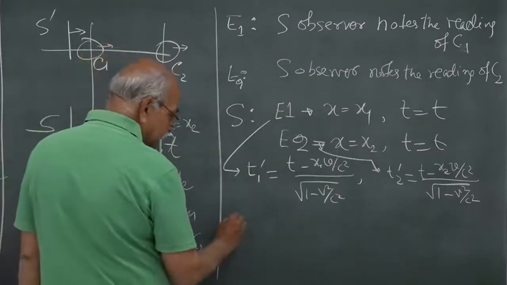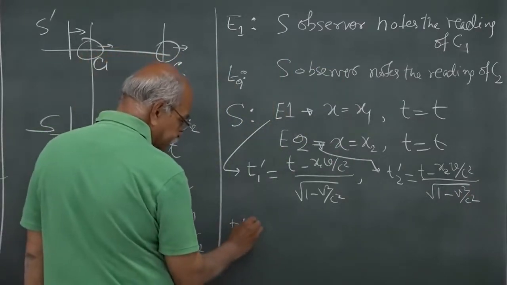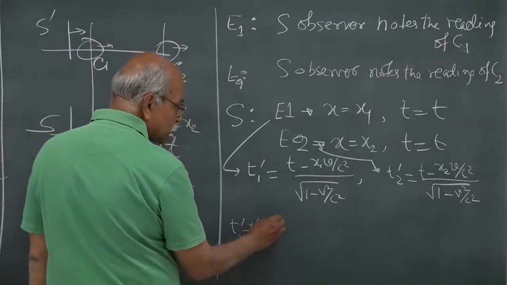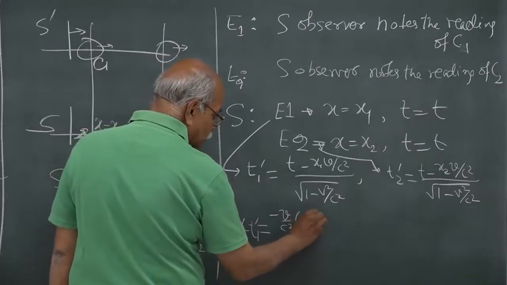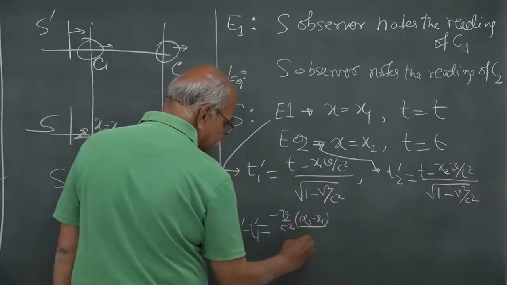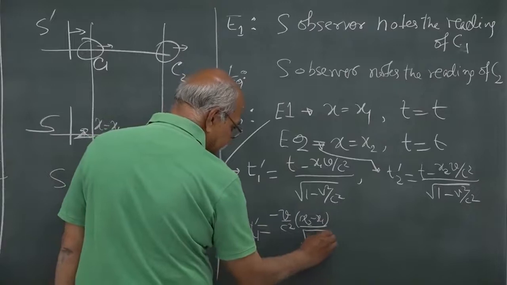And so, T2 prime minus T1 prime is equal to minus v by c square times x2 minus x1, divided by square root of 1 minus v square by c square.